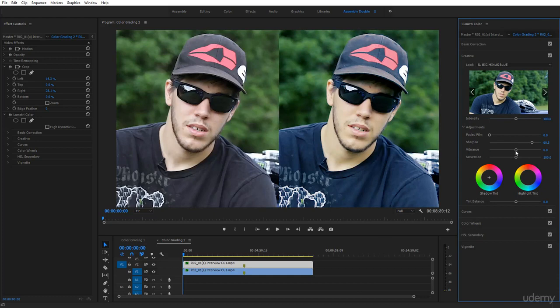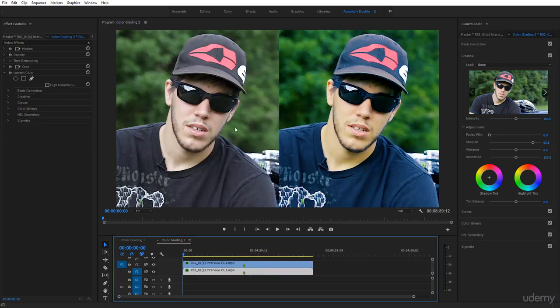Cool. And you can come adjust it. You can add the vibrance a bit, for example. You can add the saturation. And notice what's happening to the skin color here, and notice what's happening to his hat and so on. So actually, looking at the right one, you get a different feeling somehow from the left one.